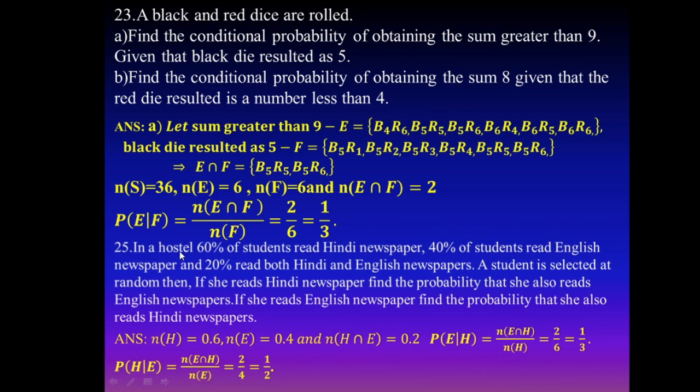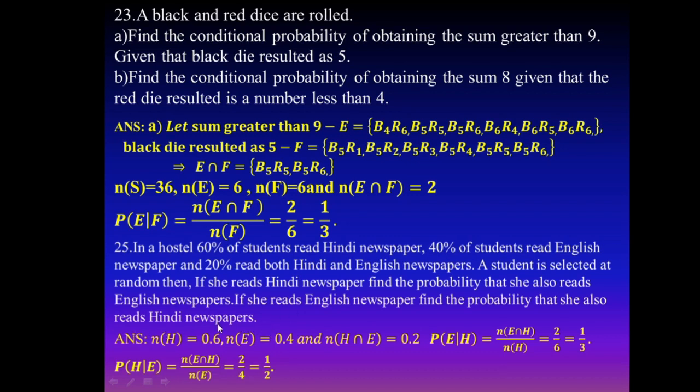And the 25th problem. In a hostel, 60% of the students read a Hindi newspaper, 40% of the students read an English newspaper, and 20% read both Hindi and English newspapers. A student is selected at random. If she reads a Hindi newspaper, find the probability that she also reads an English newspaper. If she reads an English newspaper, find the probability that she also reads a Hindi newspaper.